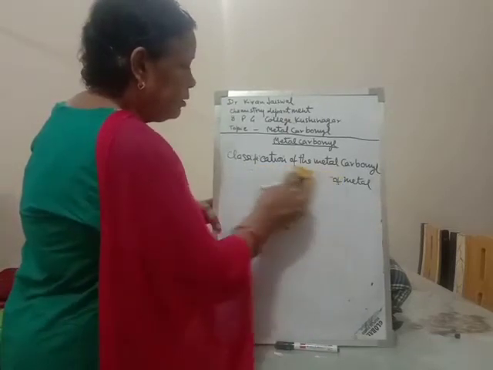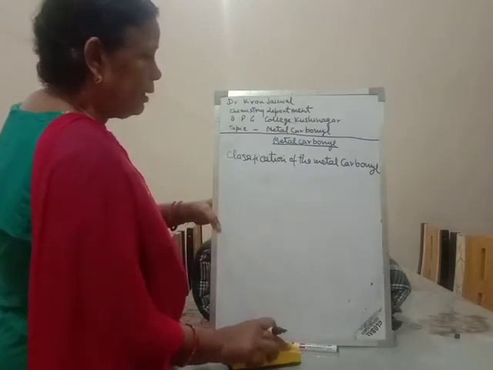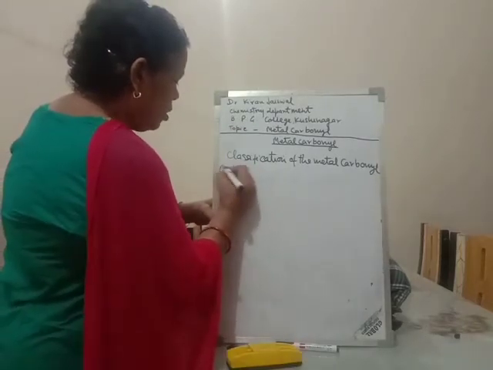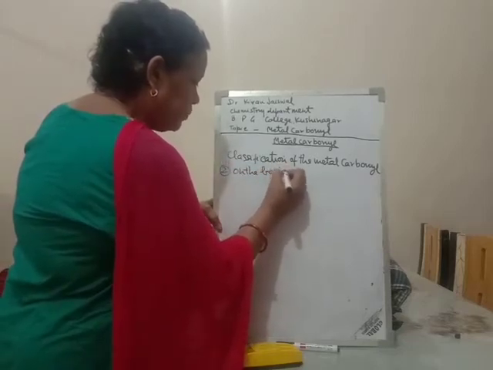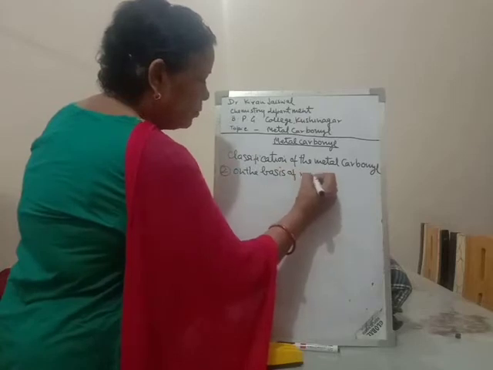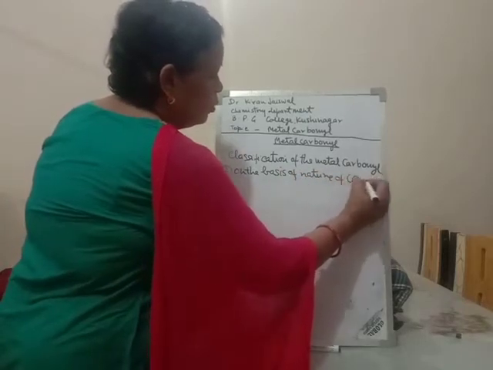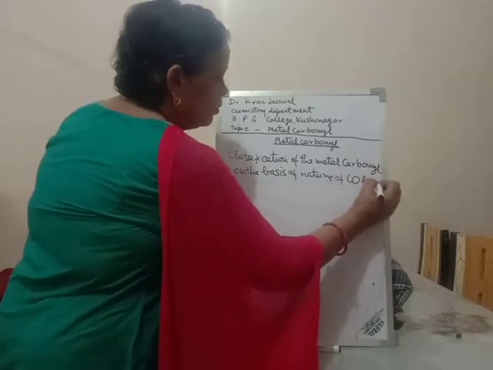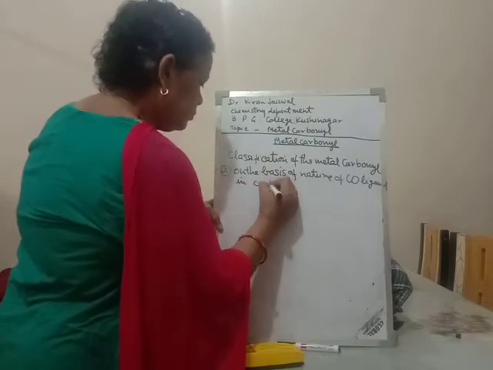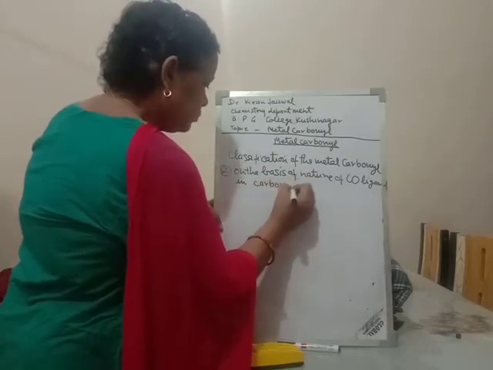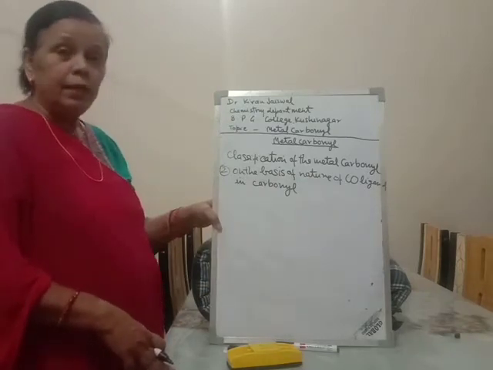The second point is the classification on the basis of the nature of the CO ligand in the carbonyl.